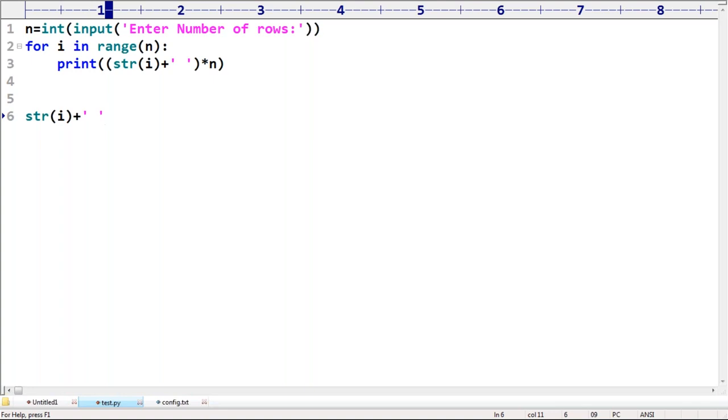0 into 3 means 0. Umang Sharma, 0 into 3 means it's mathematics. Are you getting? Multiplication operation. But here our requirement is symbolic form. I want to consider 0 as symbolic. Okay? Clear?